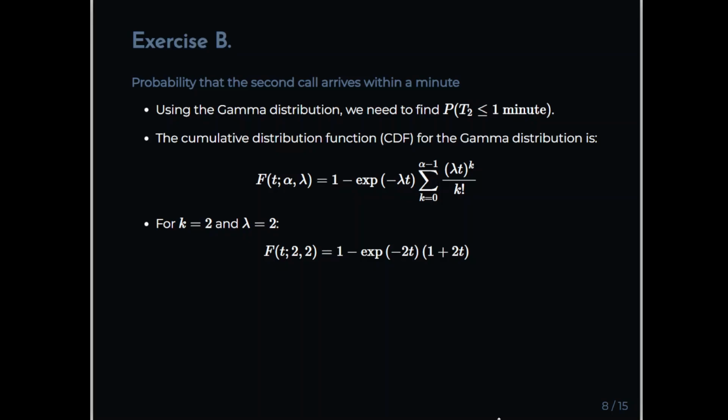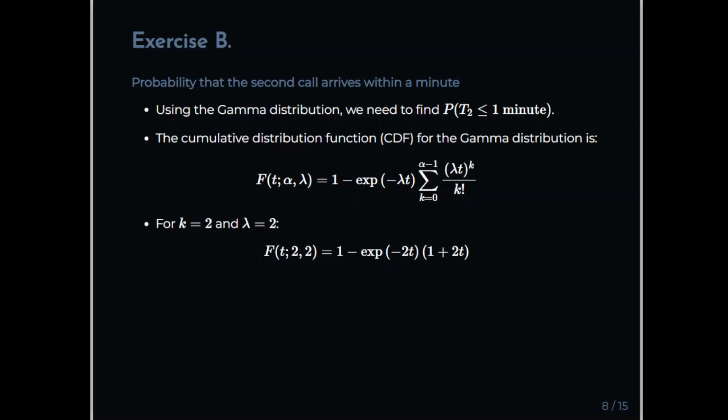And when k equals 1, 2t to the power of 1 divided by k factorial, 1 factorial, is 2t. So the evaluation of that summation is 1 plus 2t. And just putting it back into the overall expression, we have f of t with alpha 2 and lambda 2 equals 1 minus the exponential of minus 2t times 1 plus 2t.